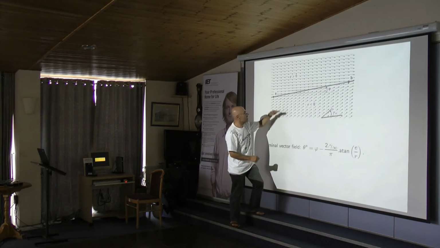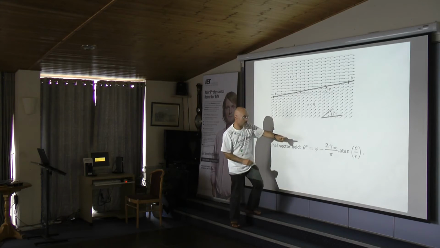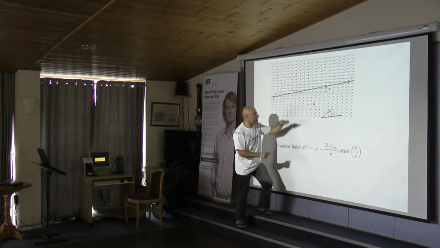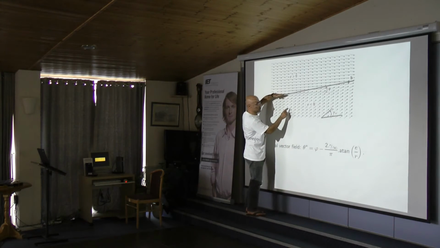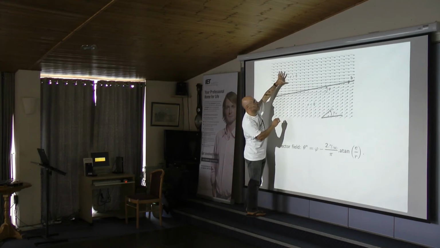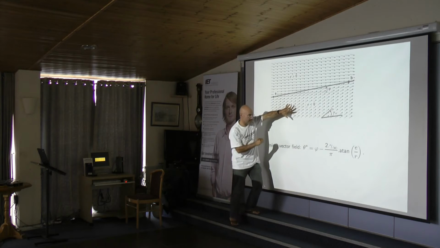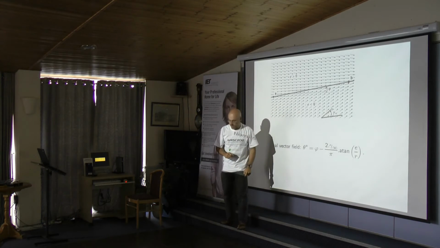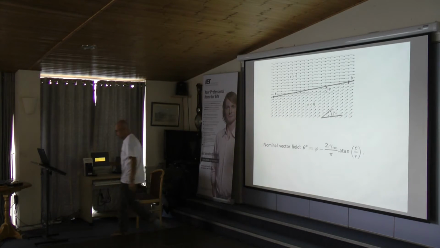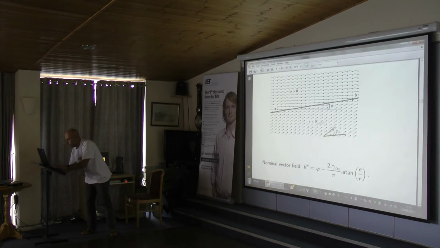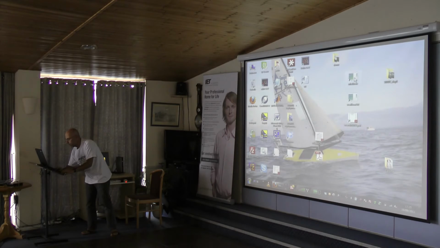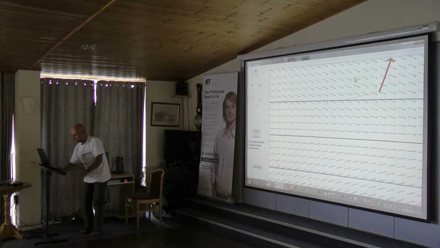As we can see, E represents the shift, so the algebraic distance between the robot and the line. Here it will be positive, here it will be negative. So it is a nominal vector field, and I will show you now on a small piece of software how it works.